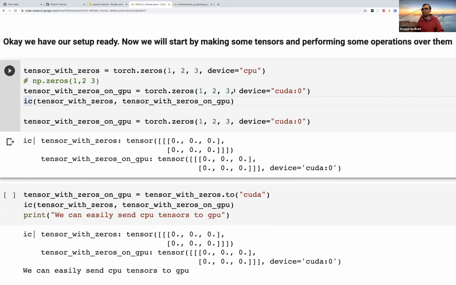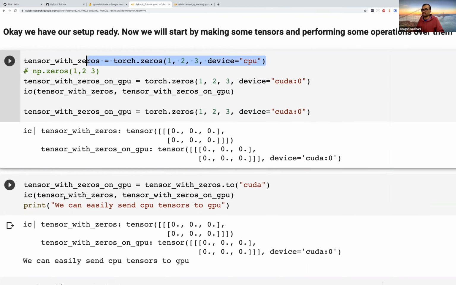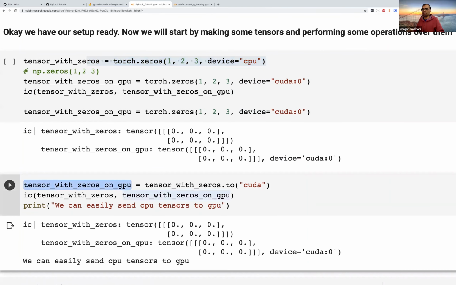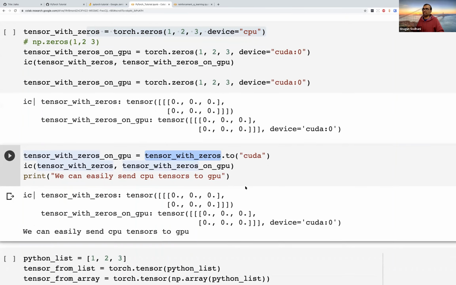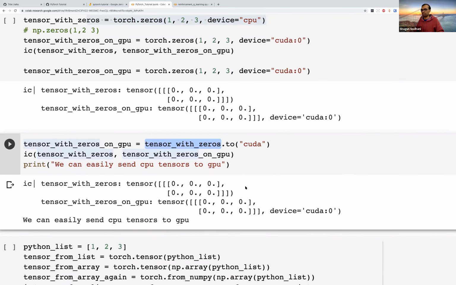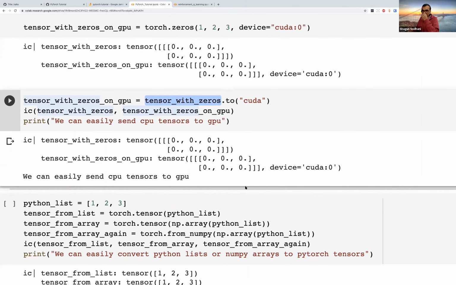Now, what we did here was we made a tensor on the GPU directly, but that need not be the case. We might want to make a tensor on CPU the way we did it here, and then send it to CUDA or to a GPU. This is what this next example shows, where you take this tensor which you had already made on the CPU, and you do a .to and send it to the CUDA device. So you don't really need to make the tensors on GPU right away, though it can have performance benefits.